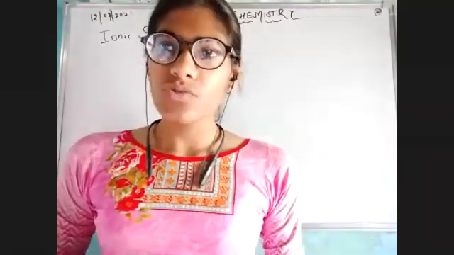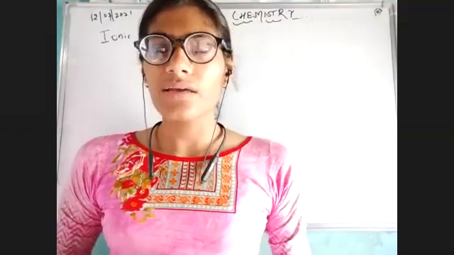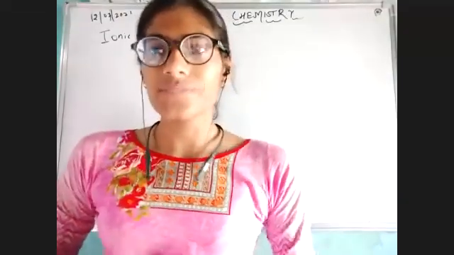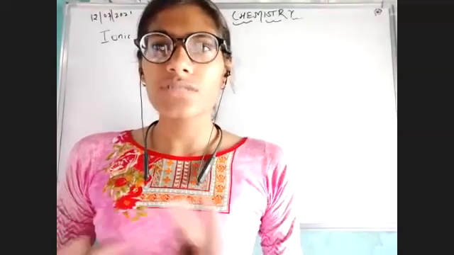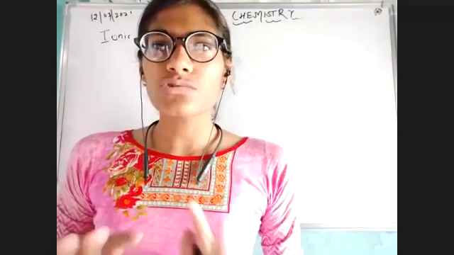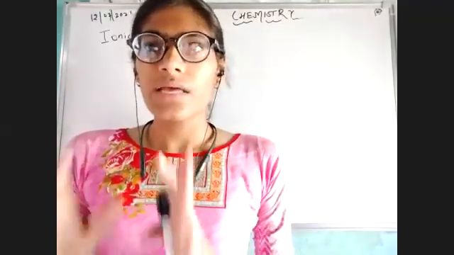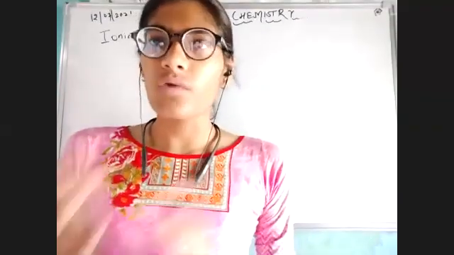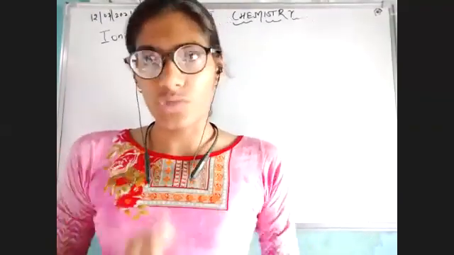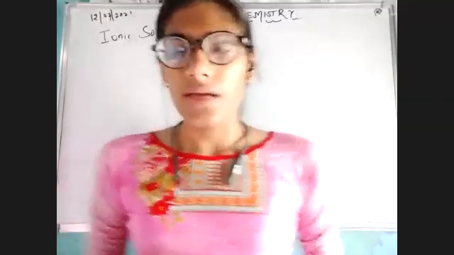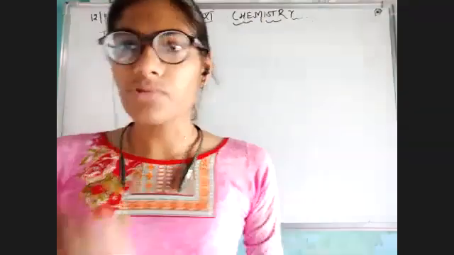Let's begin with today's topic. As you know, we have started our chapter number 4, that is chemical bonding and molecular structure, right? We have discussed chemical bonding, in which we studied the octet rule, which tells us that the electrons should be eight for each kind of atom if they're combining with each other, right? And we have studied the covalent bond also, and moreover, we have studied some exceptions.